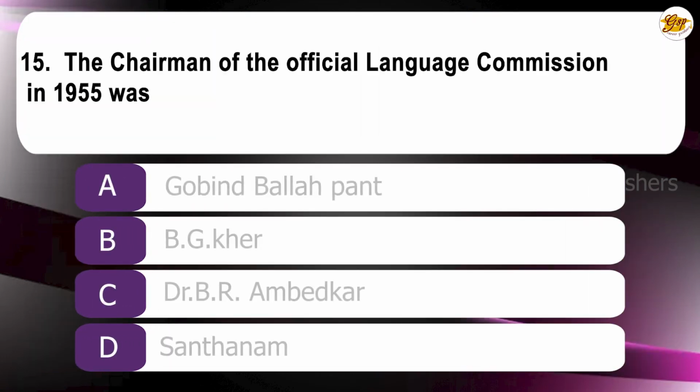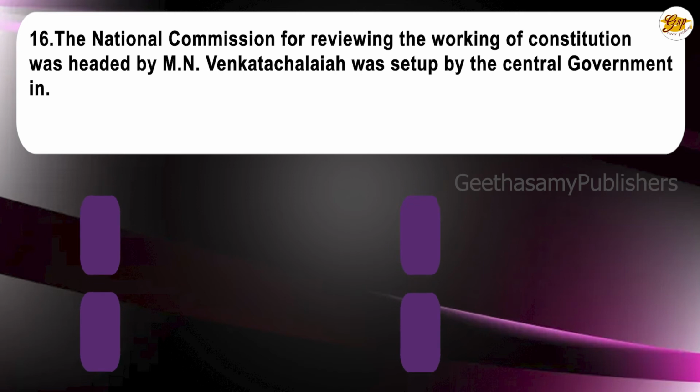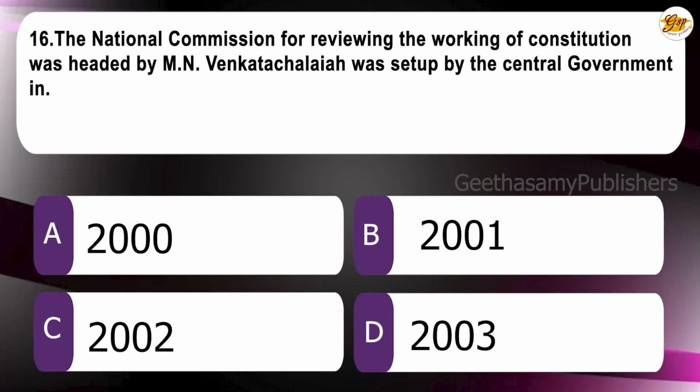4 only. 15th question: The chairman of the Official Language Commission in 1955 was A. Govind Ballabh Pant, B. B.G. Kher, C. Dr. B.R. Ambedkar, D. Santhanam. The correct answer is B. B.G. Kher. 16th question: The National Commission to Review the Working of the Constitution, headed by M.N. Venkatachaliah, was set up by the Central Government in A. 2000, B. 2001, C. 2002, D. 2003. The correct answer is A.